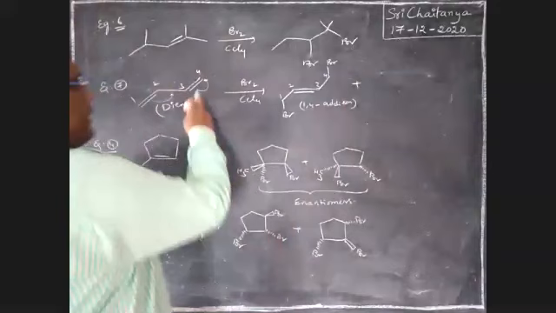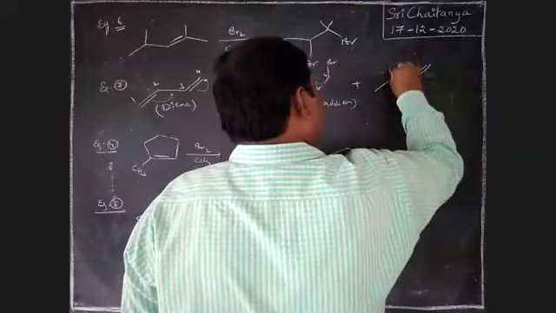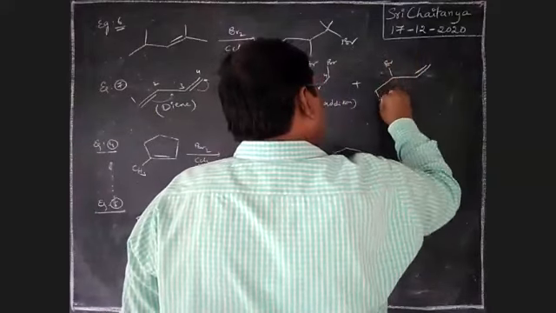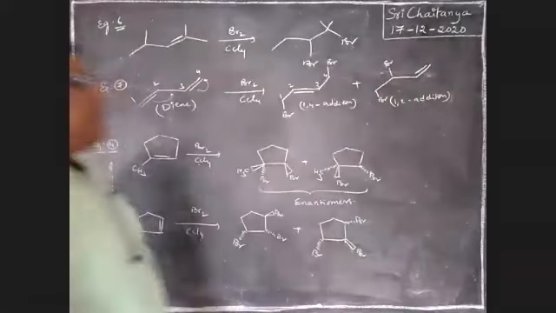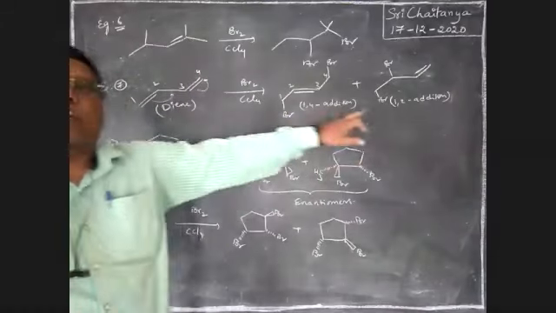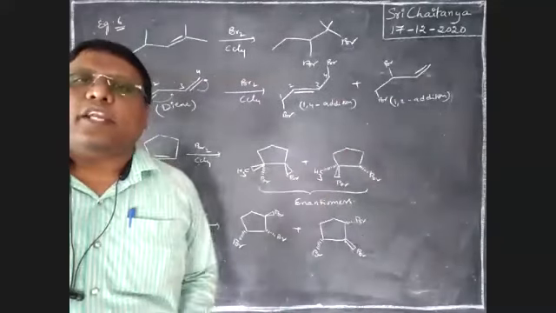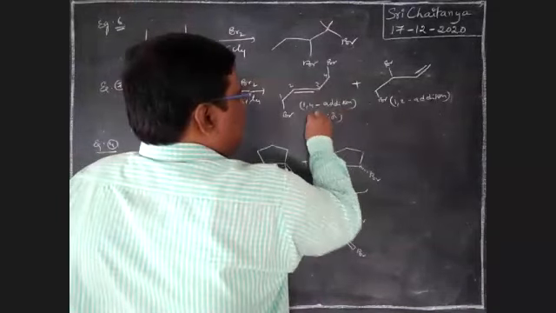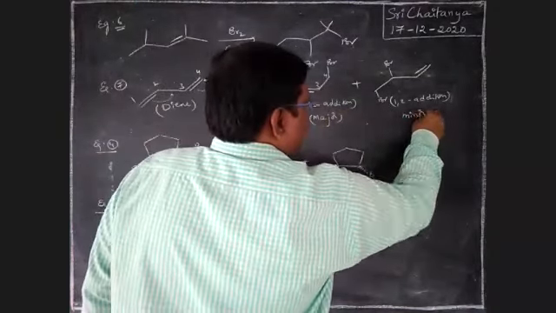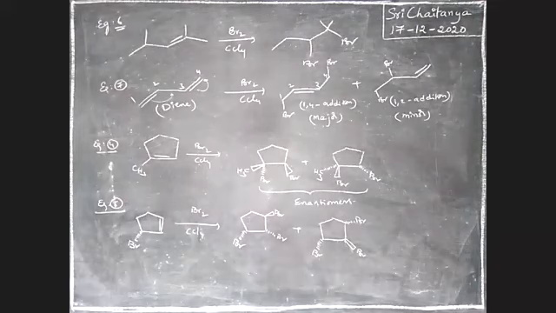Plus either this double bond or this double bond is involved in the reactions. That gives, I'm taking, it is Br, boys. It is a 1,2 addition. That means wherever dienes are there, 1,4 addition, 1,2 addition, both are possible. But 1,4 addition predominates 1,2 addition. Therefore, 1,4 addition product is a major, 1,2 is a minor. 1,4 addition is a predominant. So that is very, very important towards dienes.